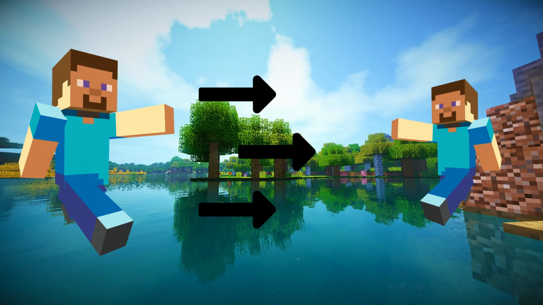This is also true when the enemy has no momentum, for example, when they are stood still or cancelling their sprint. There are a couple of ways of doing this: throw or fire projectiles at them like snowballs or using a bow, poison them using potions, or make them run on a slime or honey block.